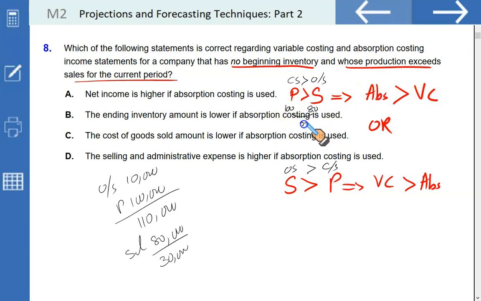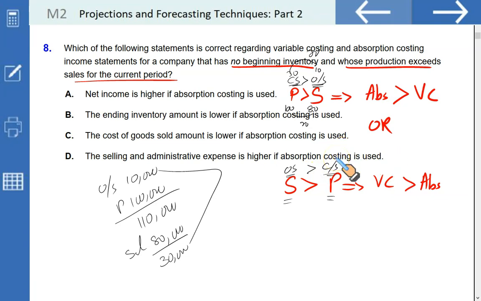The difference is 20,000. Now, if you look at this, closing stock is 30,000, opening stock is 10,000. The difference between opening and closing stock is also 20,000. You can apply the same concept here. Whenever production is more than sales, closing stock will always be higher than opening stock. And whenever sales are more than production, opening stock will be more than closing stock.